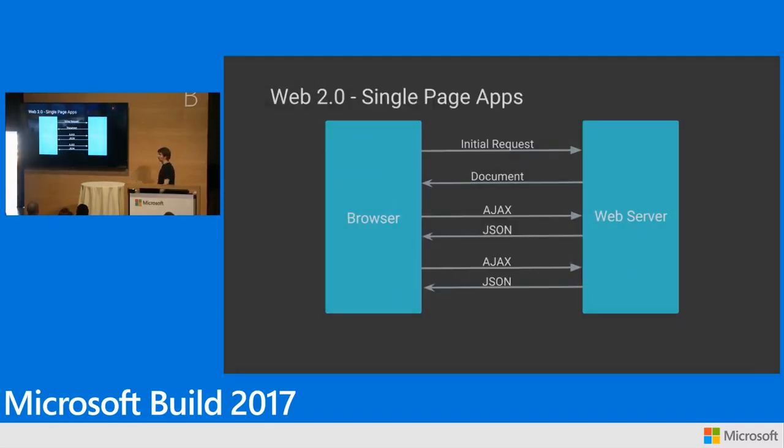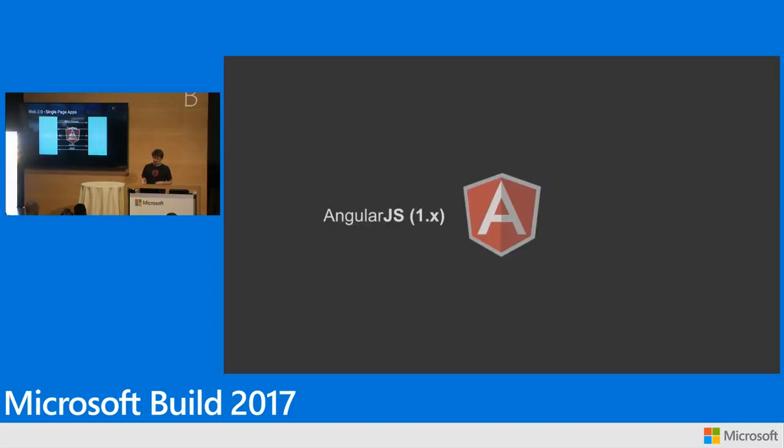And then we moved towards the new world of the web. This is Web 2.0, single-page apps, SPAs, as you know them. The basic distinction here is that with a single-page application, you send that HTML out once, and then from there, all communication is AJAX. It's JSON going back and forth. This is great. This is not an easy thing to do, but this is where AngularJS came from.